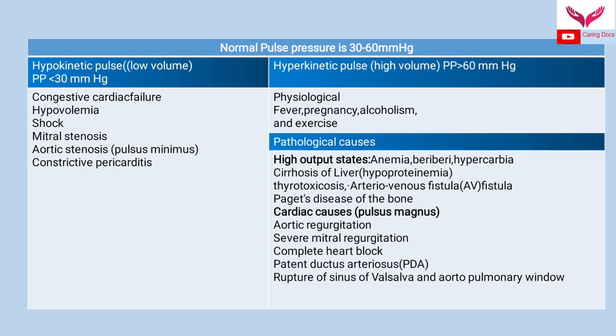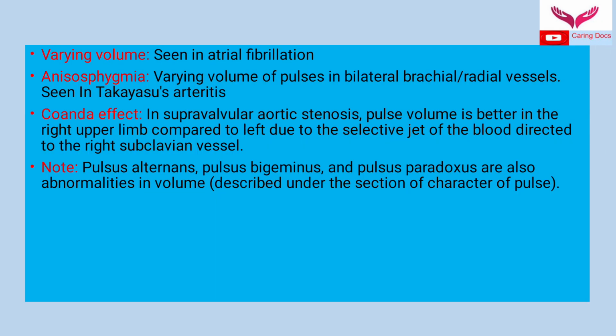Pathological causes of hyperkinetic pulse or high volume pulse are high output states like anemia, beriberi, hypercarbia, cirrhosis of the liver, thyrotoxicosis, AV fistula, and Paget's disease of the bone. Cardiac causes in which we see high volume pulse are aortic regurgitation, severe mitral regurgitation, complete heart block, patent ductus arteriosus, rupture of sinus of Valsalva, and aortopulmonary window. When we get high volume pulse in cardiac causes, we call it a pulsus magnus.